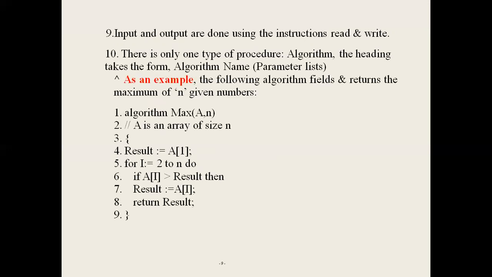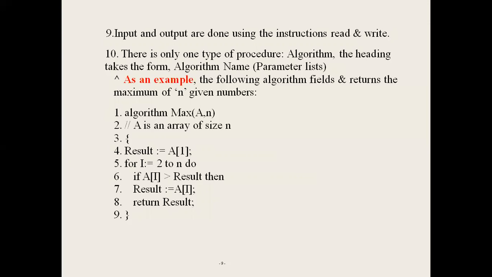Next, input output statements. The input output statements use the instructions read and write. For example, in C language you use scanf and printf. Read means to read any variable's input values, and write means to print or display any value. Next one, there is only one type of procedure, and it is the algorithm.